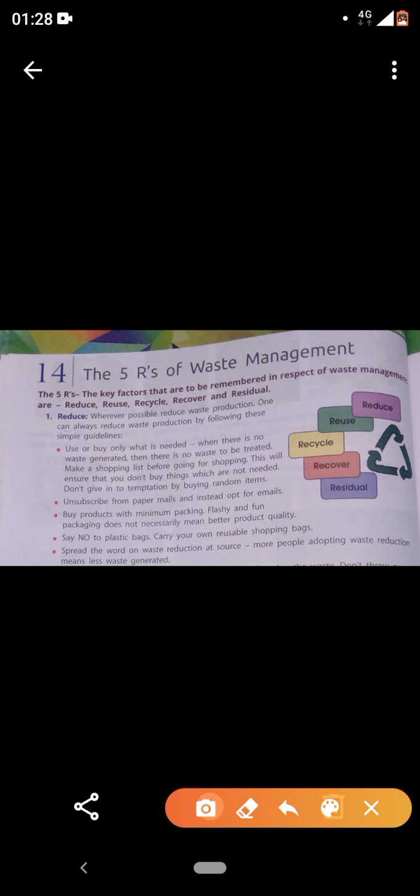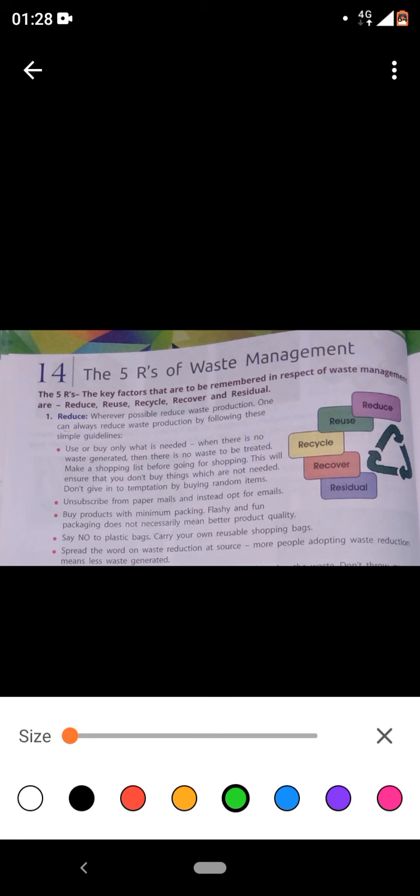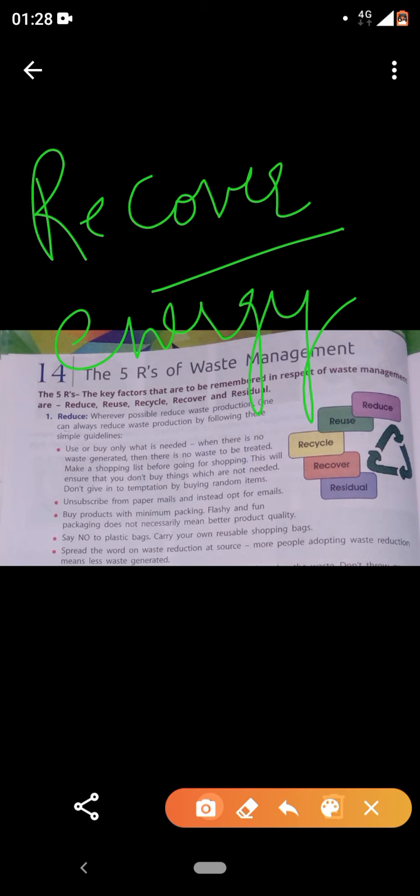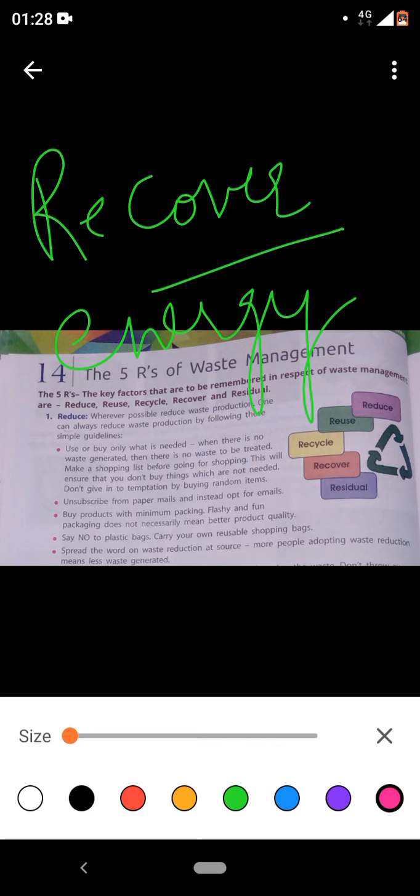Then we have recover. What do you mean by recover? Like I told you, if waste is generated, recover what you can from it. If you are doing anything with the waste, try to recover some energy from it. We'll see that. What is that called? Then we have residual. What is that? Residual. The pronunciation is not residual, the pronunciation is residual.